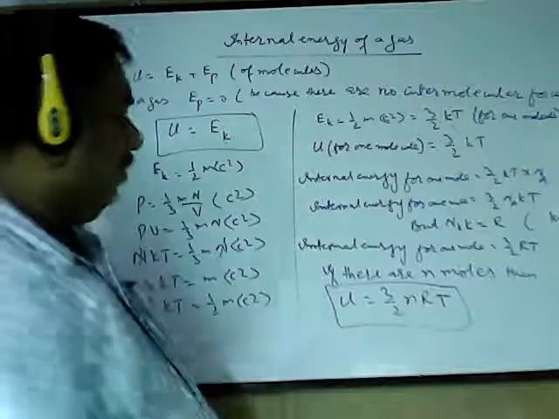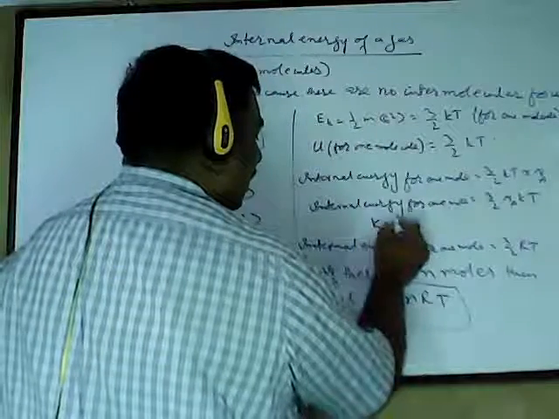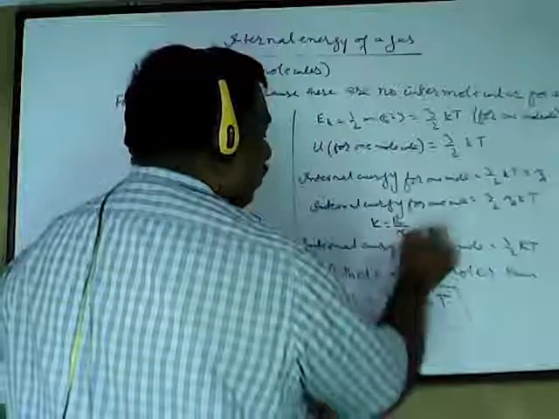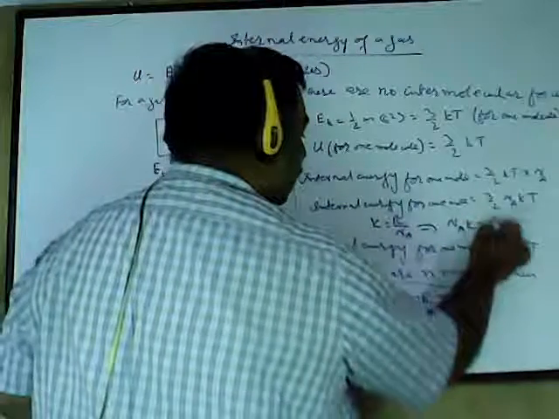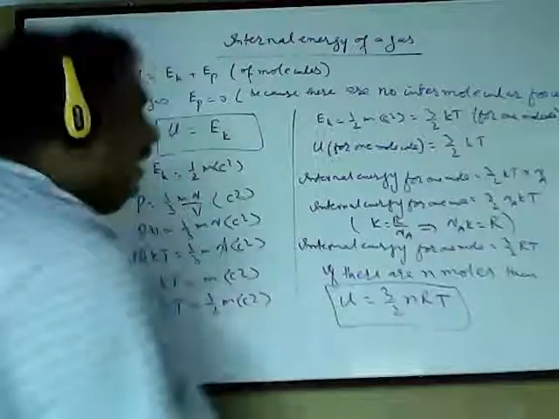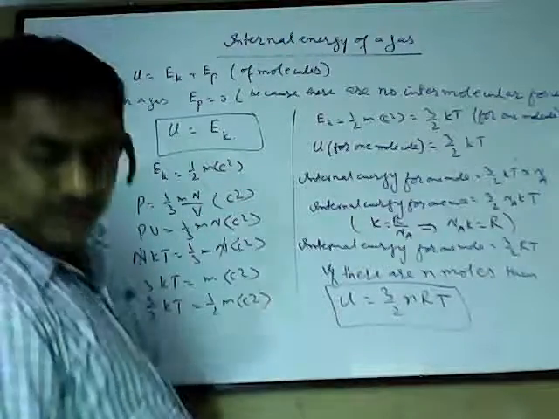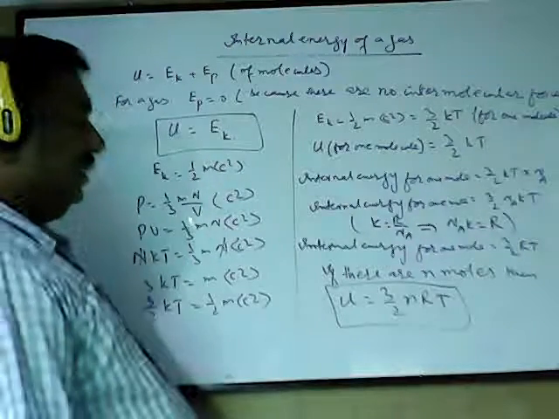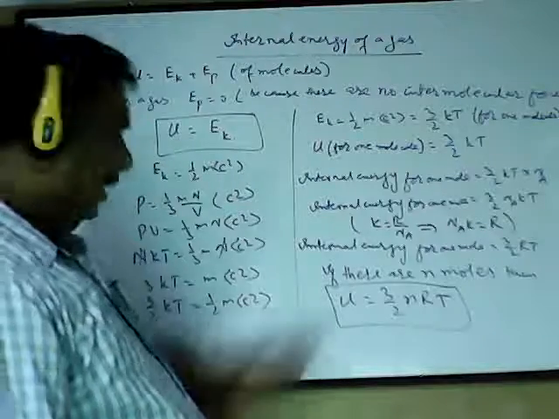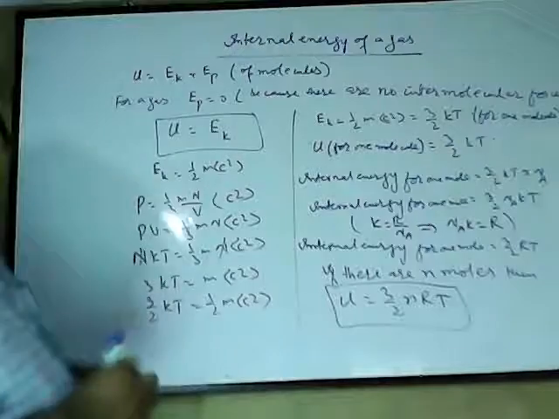But we know Boltzmann's constant k is equal to R upon Na, so it means Na k is equal to R. So I can say internal energy for 1 mole is equal to 3 upon 2 RT. If there are n moles, then internal energy comes out to be 3 upon 2 nRT. So that is the formula for internal energy.